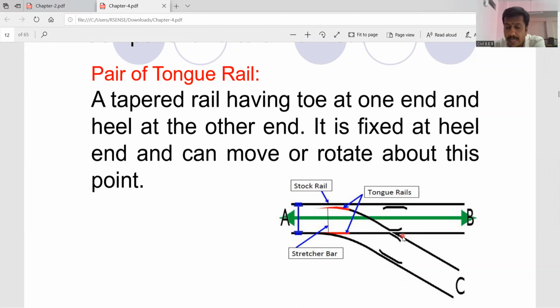ठीक आहे, लक्षात घ्या. So it is fixed at the heel end and can move or rotate about this point. Can move or rotate about this particular point.